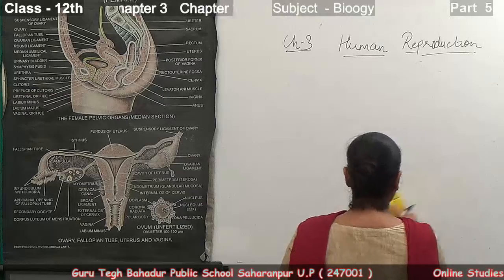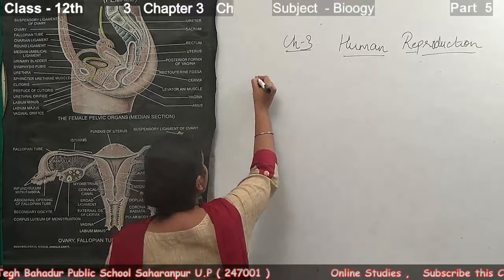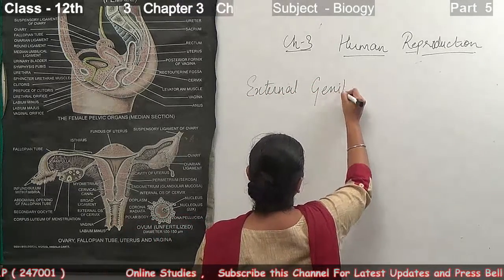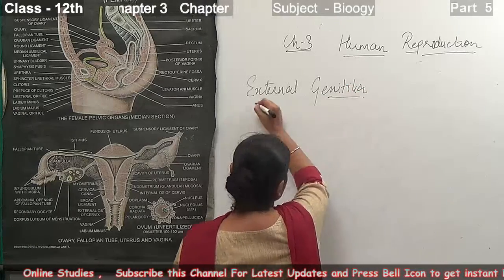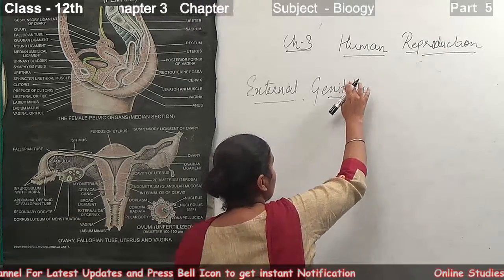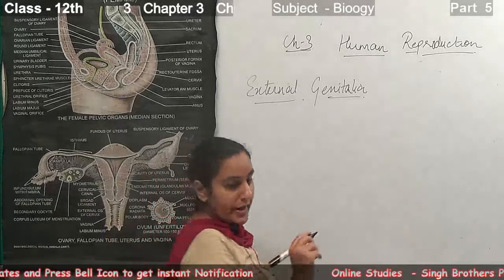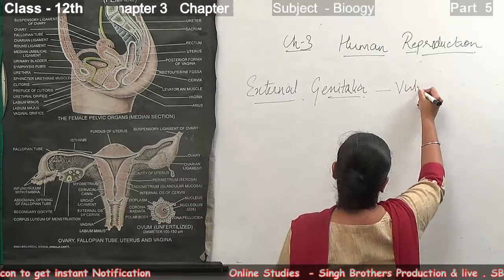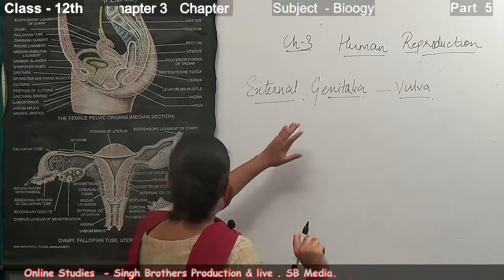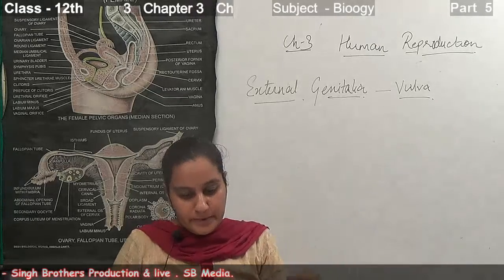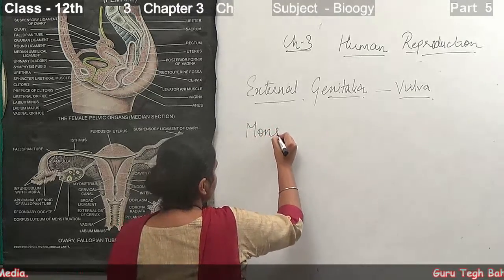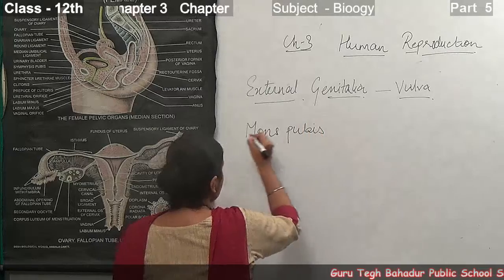The external genitalia is known as the vulva, and the vulva has the following parts. The first one is the mons pubis.